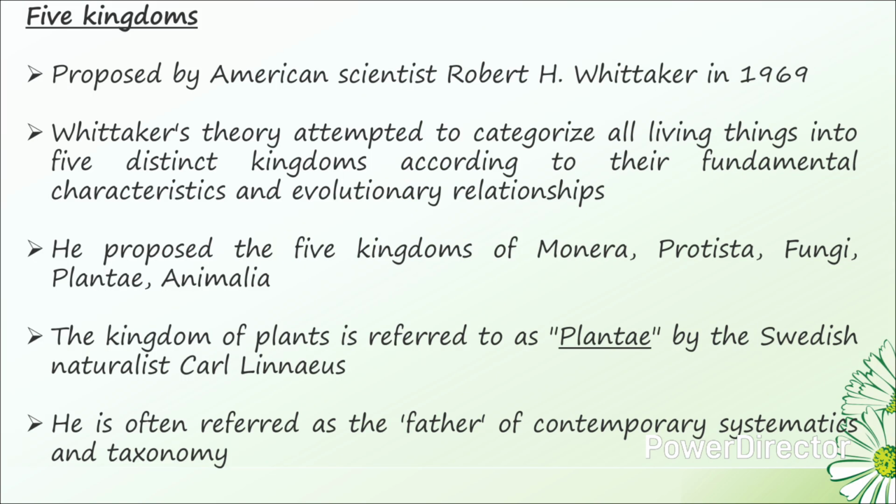The five kingdom classification system was proposed by American scientist Robert H. Whittaker in 1969. Whittaker's theory attempted to categorize all living things into five distinct kingdoms according to their fundamental characteristics and evolutionary relationships. He proposed the five kingdoms of Monera, Protista, Fungi, Plantae, and Animalia.